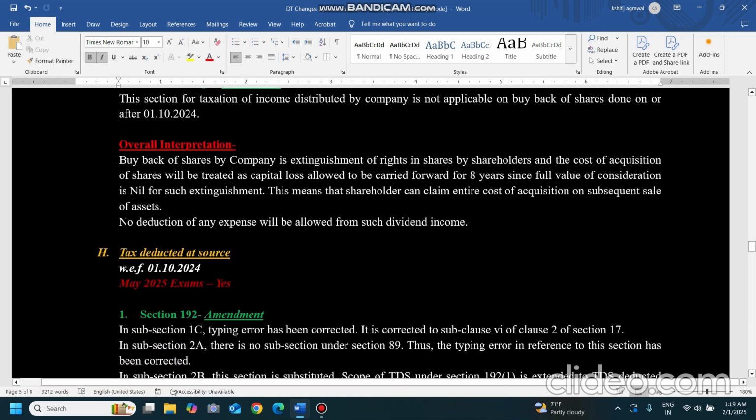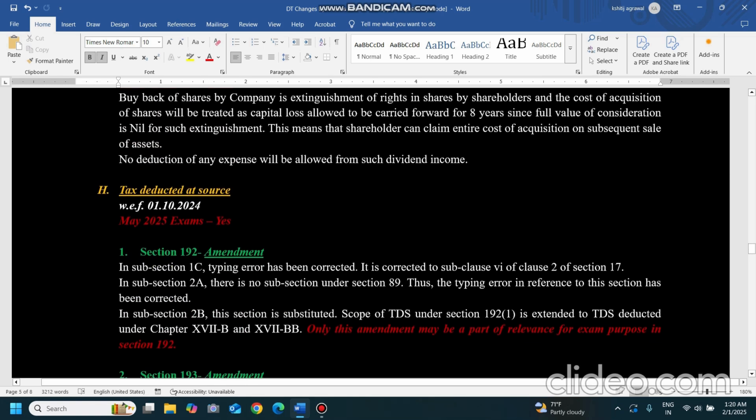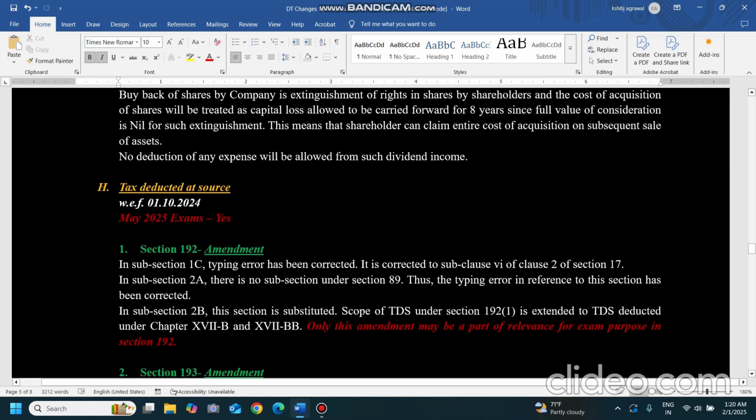Coming to the overall interpretation: buyback of shares of companies is extinguishment of existing shares by shareholders, and the cost of acquisition will be treated as capital loss, allowed to be carried forward for 8 years, since the full value of consideration is nil for such extinguishment. So the company is extinguishing its right and no compensation is received. Full value of consideration is nil, so that is a capital loss. 0 minus cost is a negative figure, that is a capital loss. But no expense will be allowed under this dividend income.